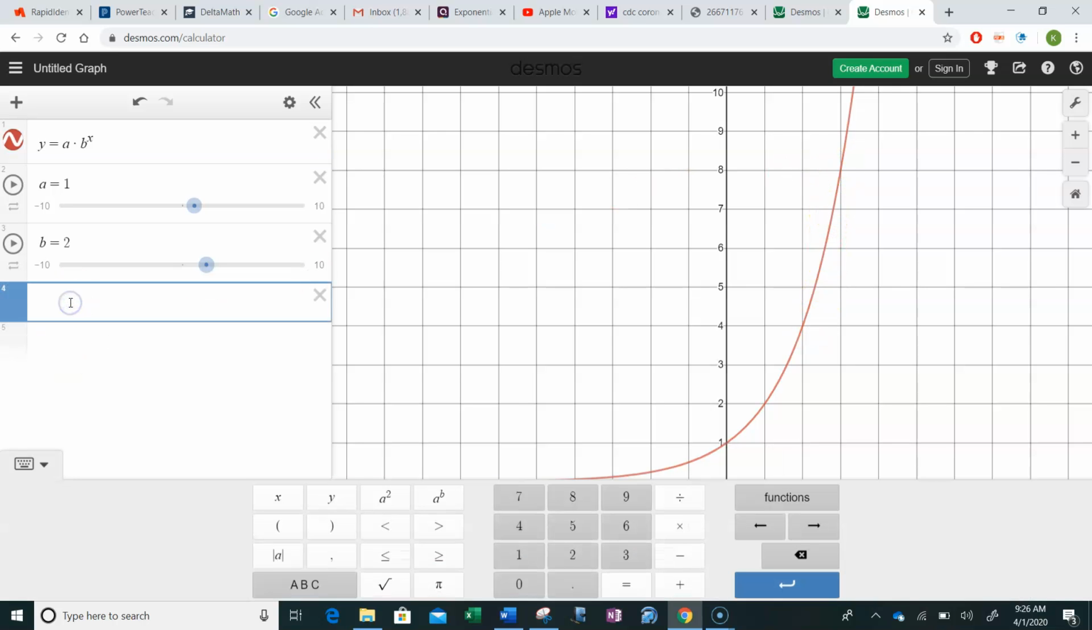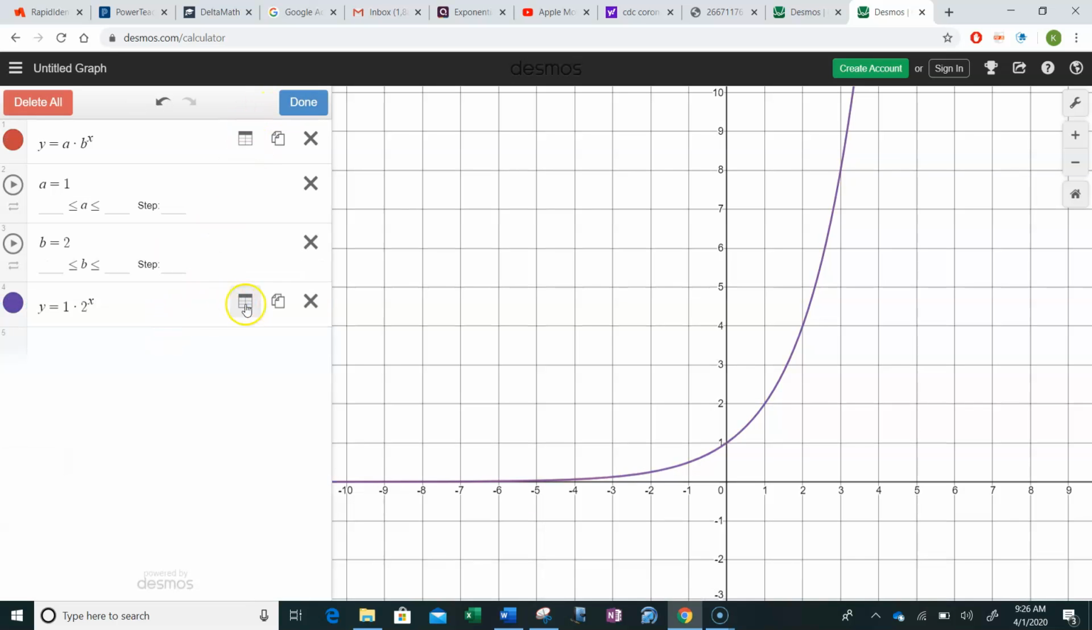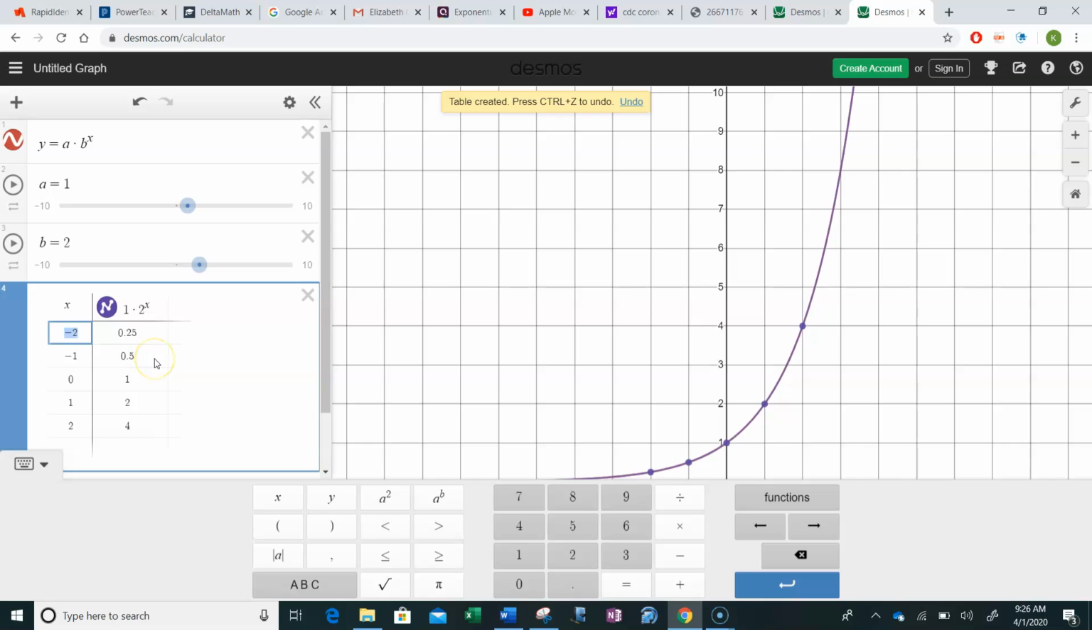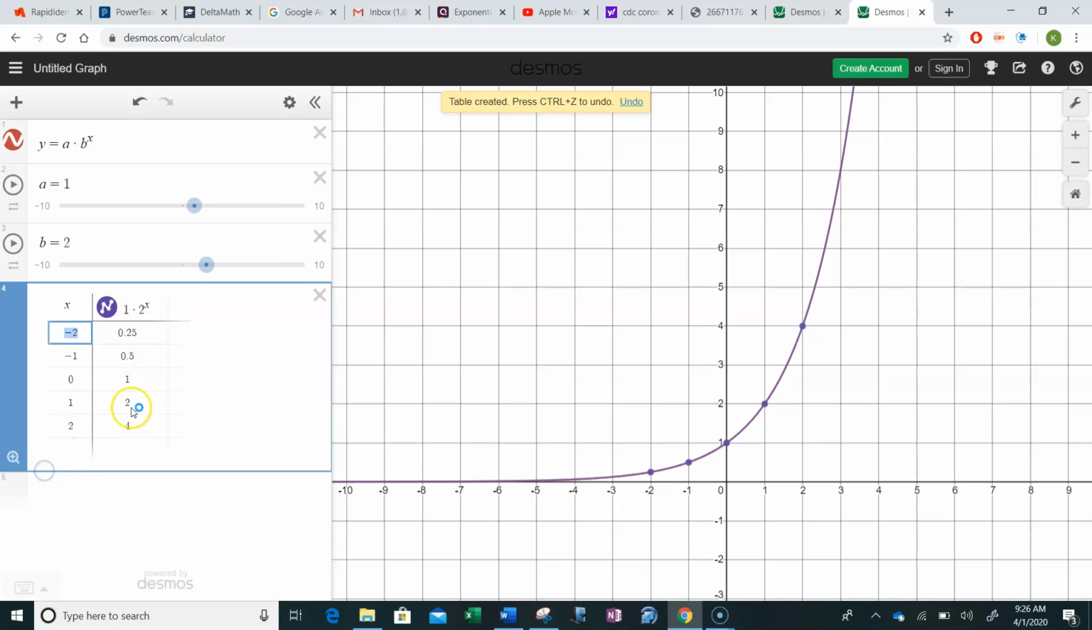Watch if I type in this function real quick. Y equals 1 times 2 raised to the x. And I'm only typing this in so that I can then create a table so that y'all can see these values. So you can see that covers up what we've just shown. And what I'm going to do is come in here and click that bolt and make it into a table so that you can see these values popping up.